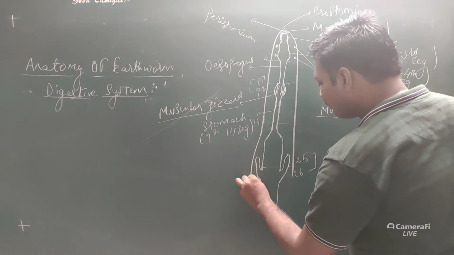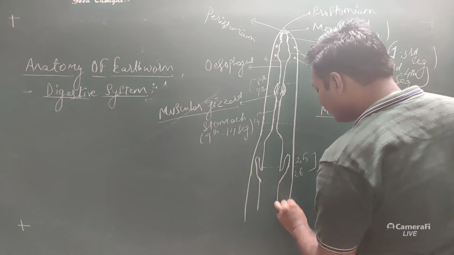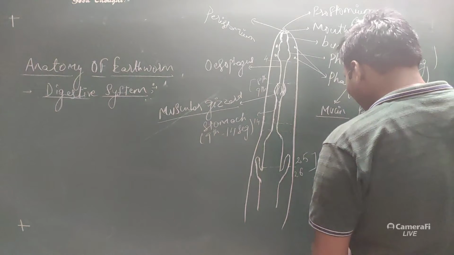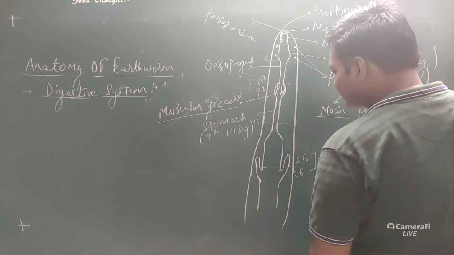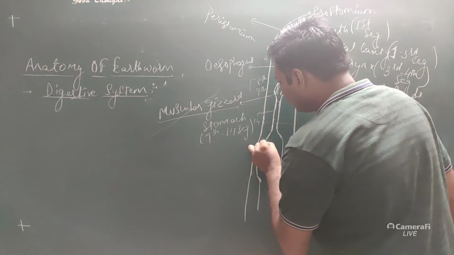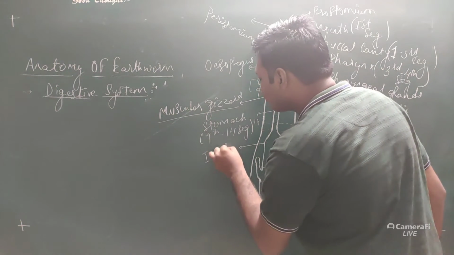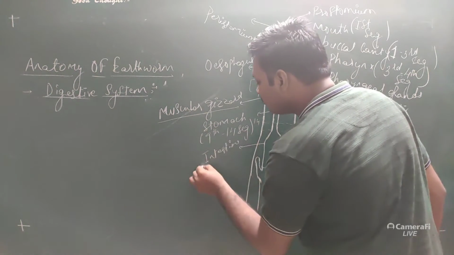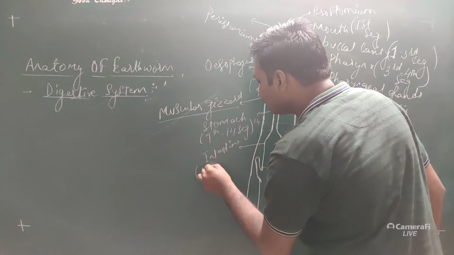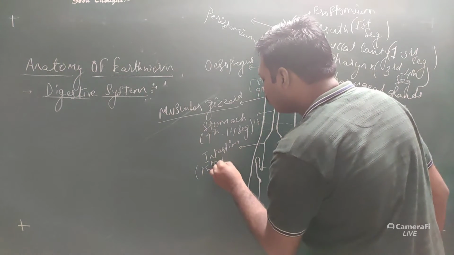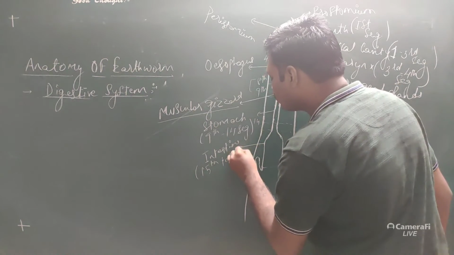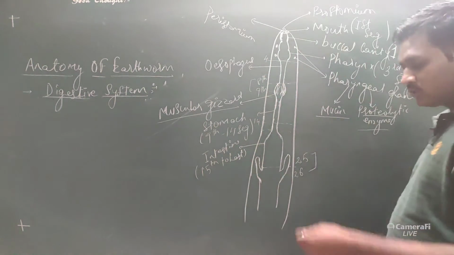So within the body they are present in the 25th and 26th segment. This part you can label as the intestine, from the 15th to the last, that is, to the anus.